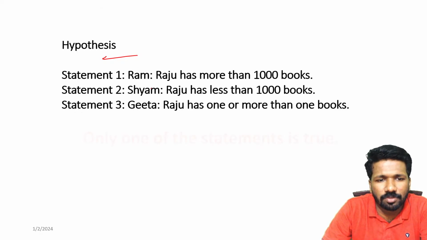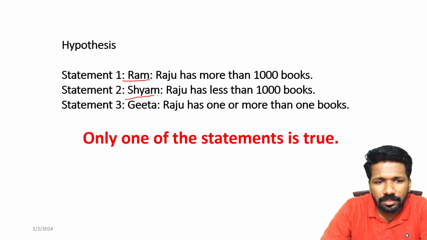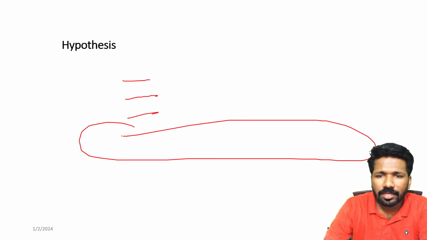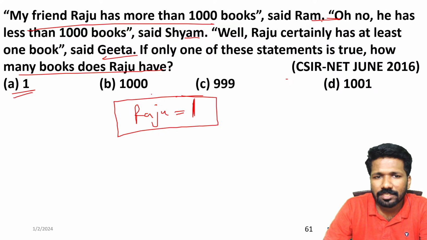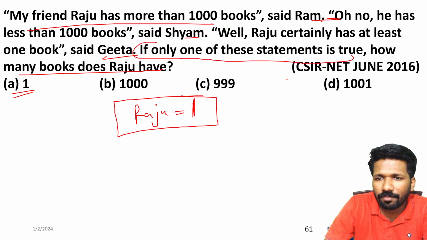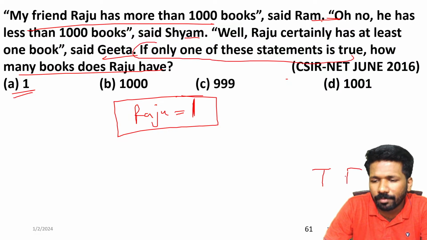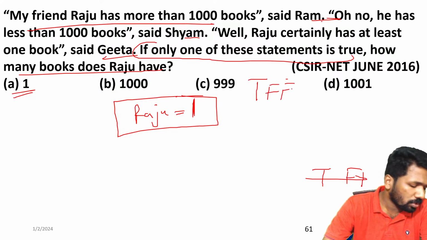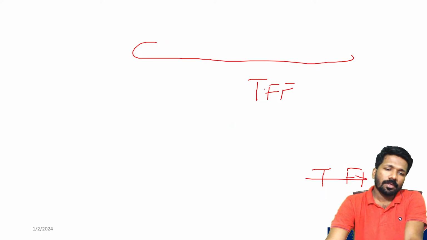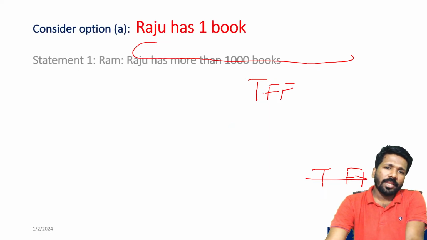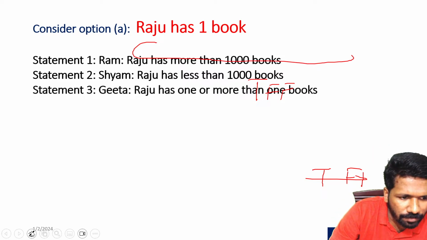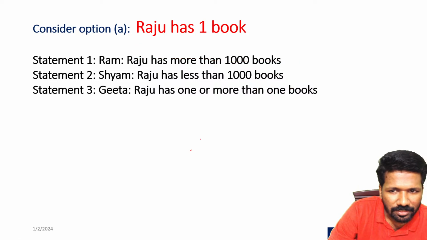These are the statements told by Ram, Shyam and Geeta. And the question clearly says only one of the statements is true. That is clearly mentioned. That kind of sentence is very important. Only one statement true. That means one true and the remaining two are lies or false. One truth and two false. So option A, Raju has one book, means what about the truth or falsity of these statements? Let us check that. We should have only one truth and two lies.